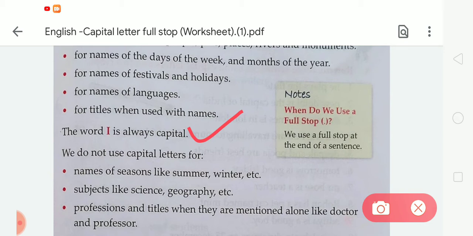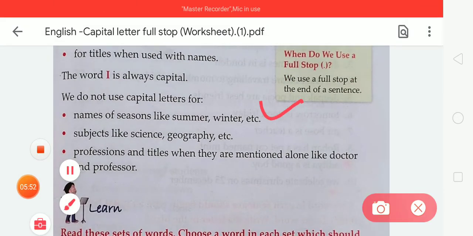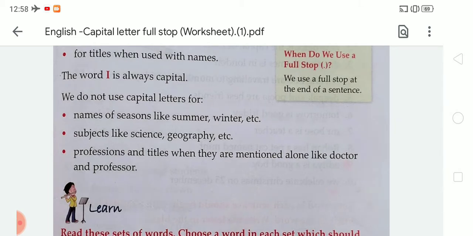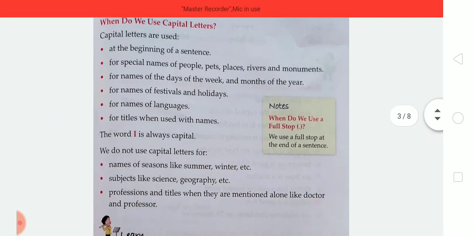After that, we do not use capital letters for names of seasons like summer, winter, etc., subjects like science, geography, etc., and professions and titles when they are mentioned alone, like doctor and professor. So here is the information about where we use capital letters and where we do not.